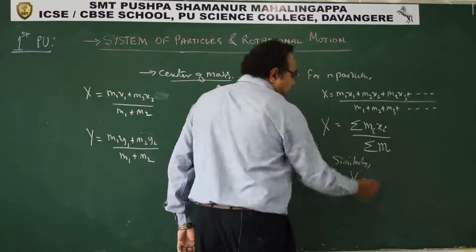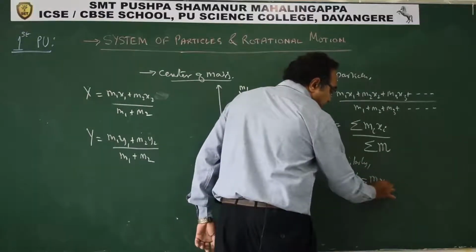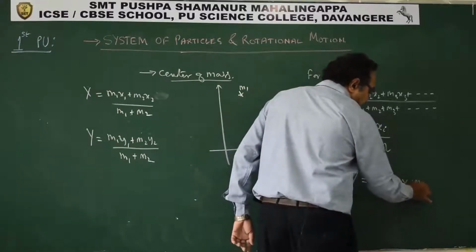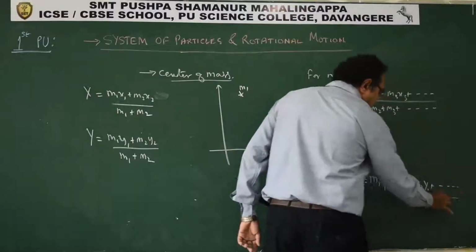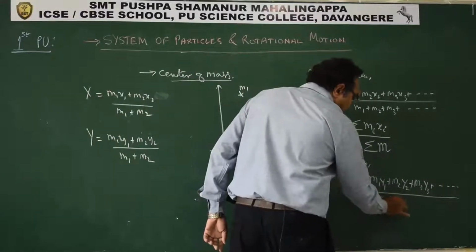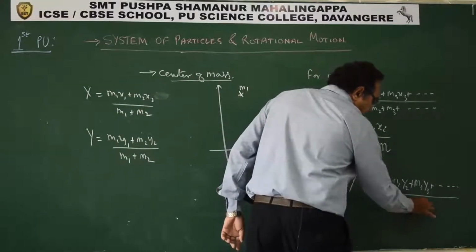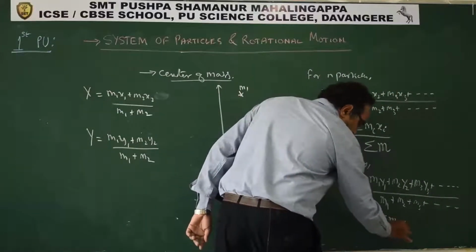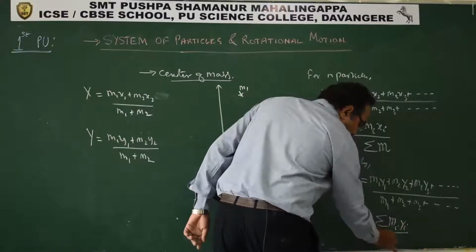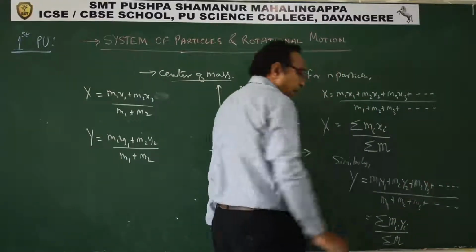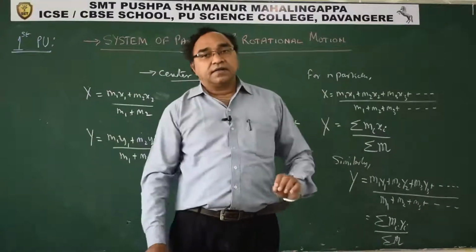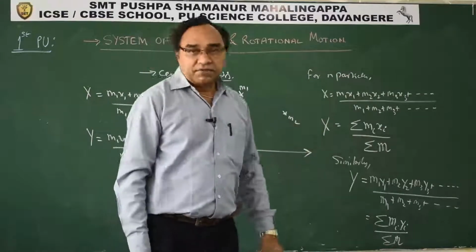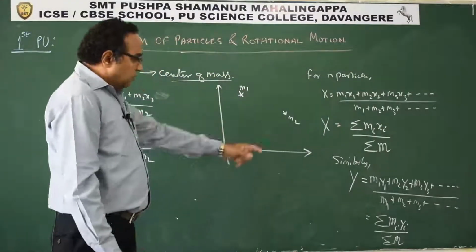Similarly, the y coordinate of the center of mass can be written as M1 y1 plus M2 y2 plus M3 y3, and so on, upon M1 plus M2 plus M3. Again this can be written as sigma of Mi yi upon sigma of Mi. This is how we write the x coordinate and the y coordinate. You can extend it to the z coordinate also if it is a three-dimensional case.